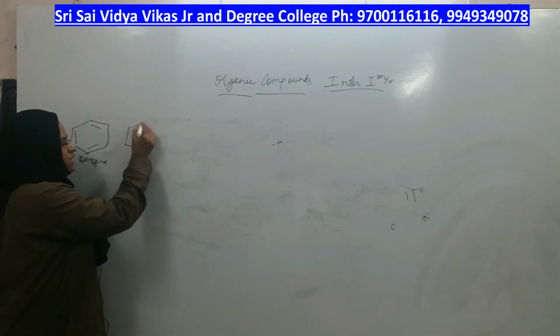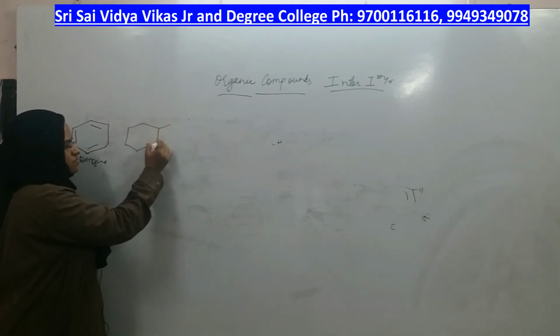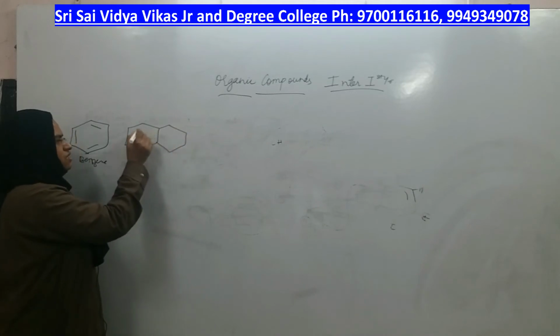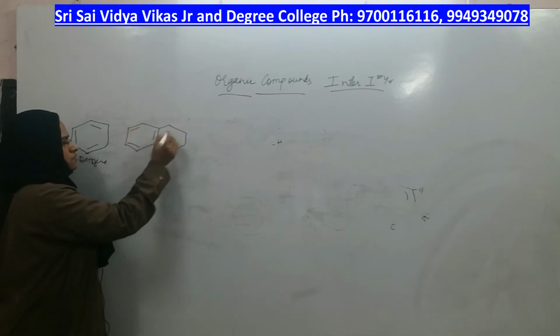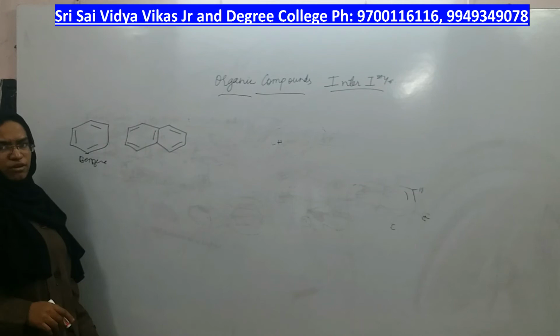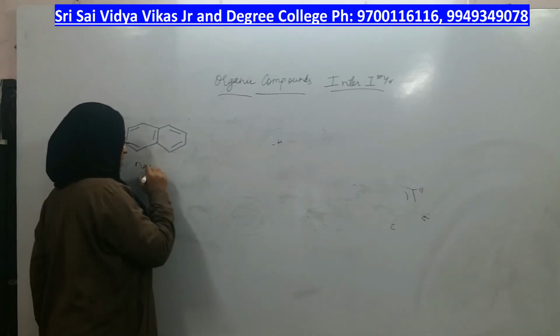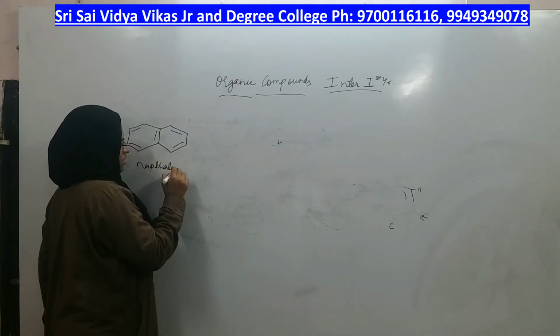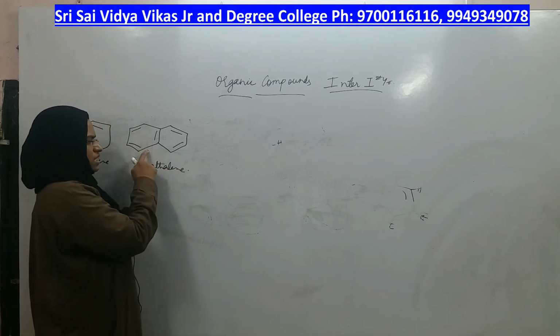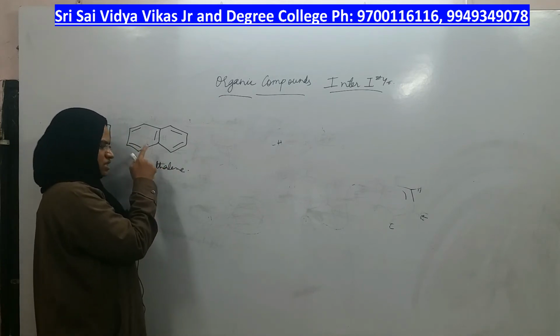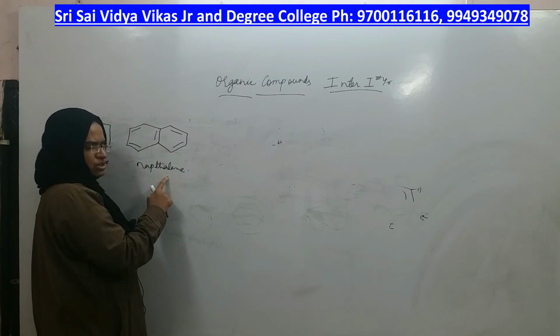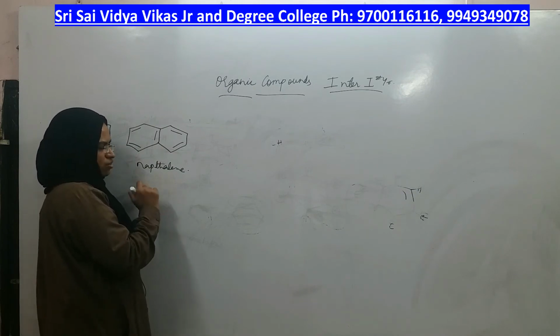In the same way, I will take two benzene rings fused. What is the name of this compound? Naphthalene. Does it have a benzene ring? Yes. Is it having aromatic nature? Yes. So this compound is also benzenoid as well as aromatic.